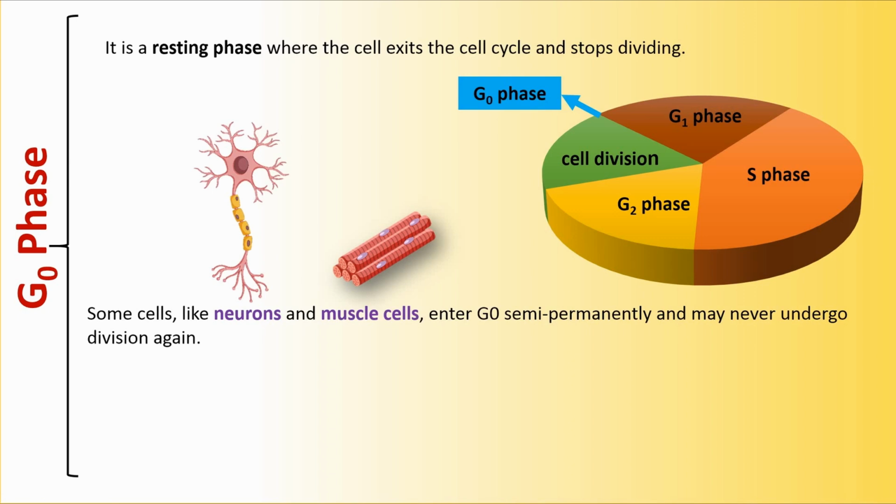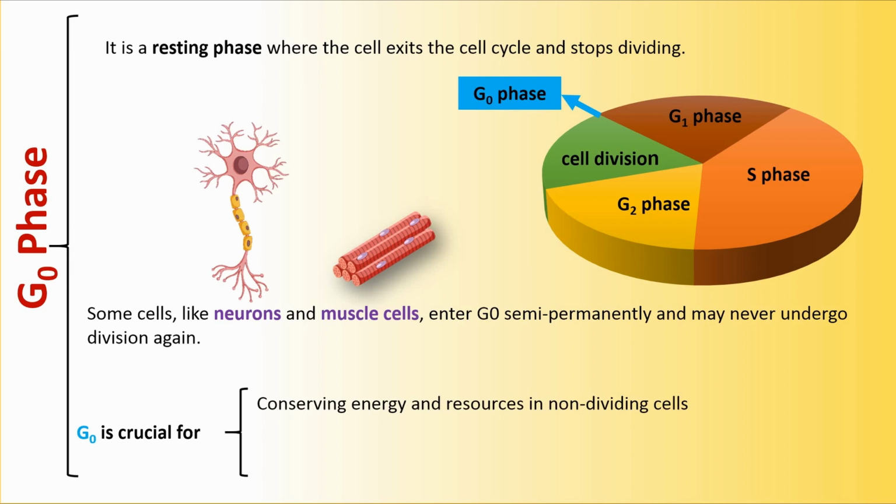Some cells, like neurons and muscle cells, enter G0 semi-permanently and may never undergo division again. G0 is crucial for conserving energy and resources in non-dividing cells, and specializing cells for specific functions.